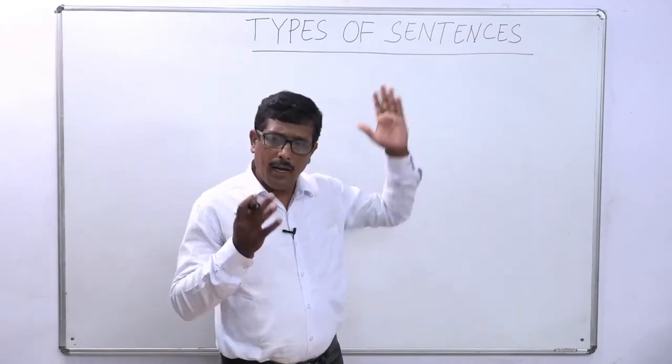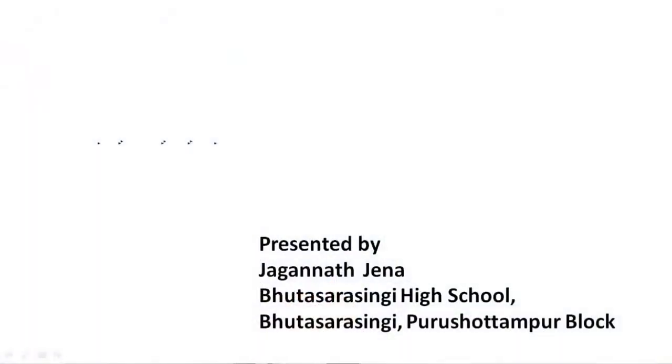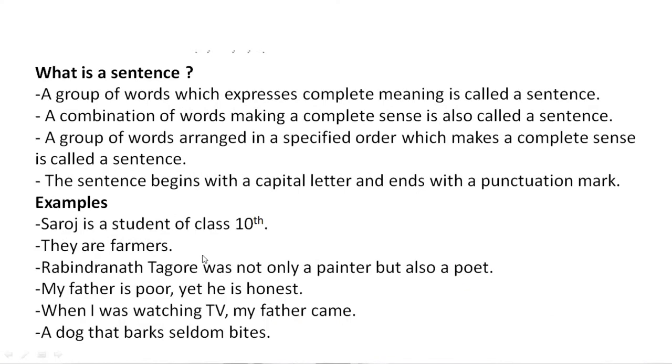Before we discuss the types of sentences, do you know what a sentence is? A group of words which expresses complete meaning is called a sentence. Another definition: a combination of words making a complete sense is also called a sentence. Or a group of words arranged in a specified order which makes a complete meaning. If we arrange them in a haphazard manner, we cannot say it is a sentence.